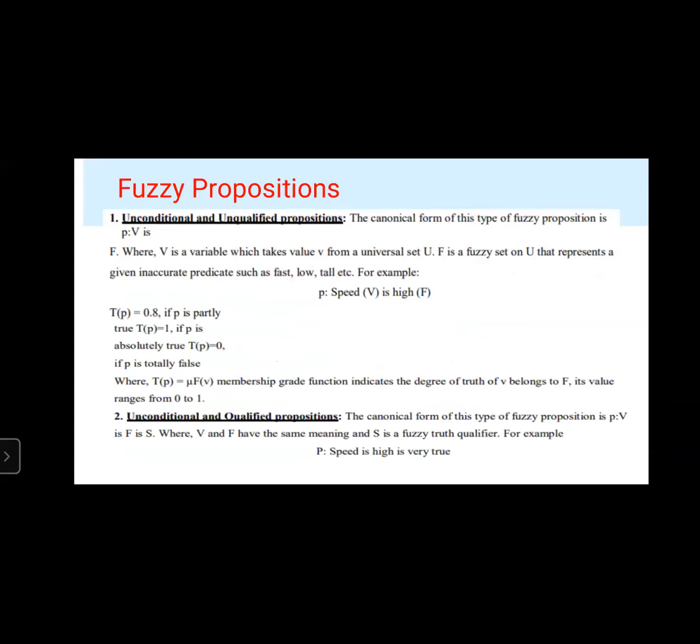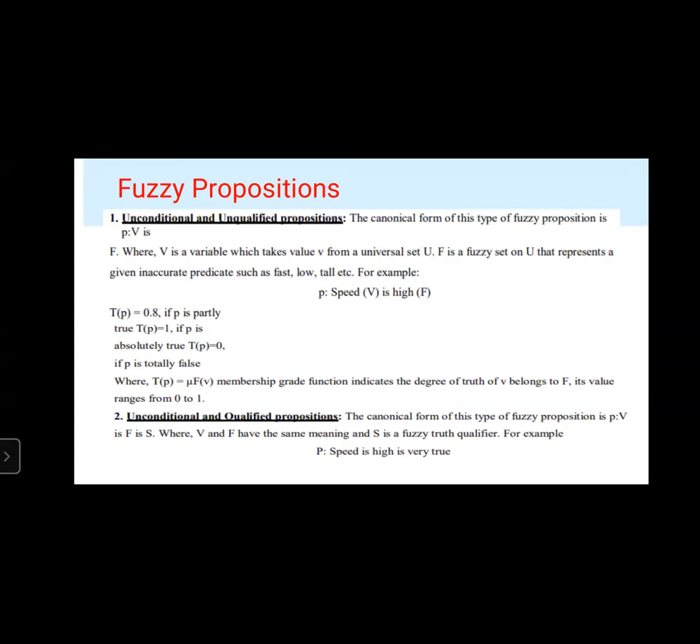So the canonical form of this particular type of fuzzy proposition is P colon V is F. Where V is a variable which takes a value small v from universal set U, and F is a fuzzy set on universal set U that represents a given inaccurate predicate such as fast, low, tall, short, etc.